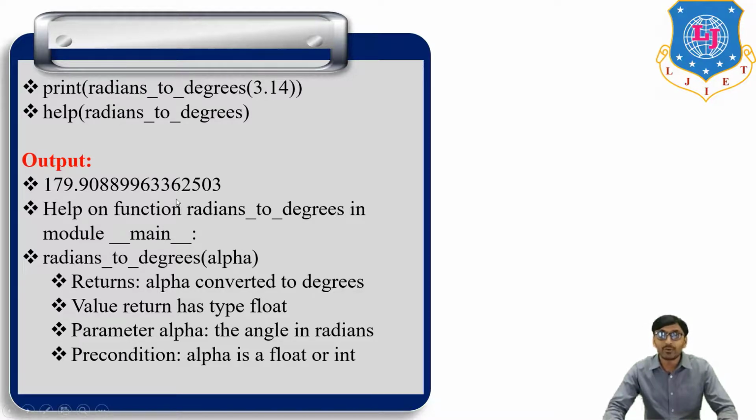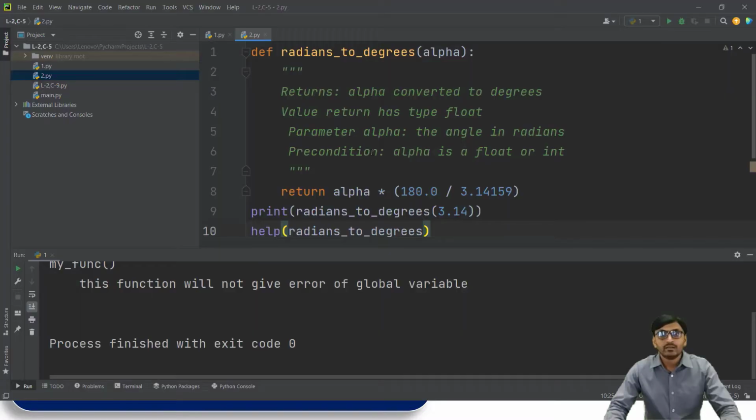Now we run this same program in PyCharm. Same function, def radian_to_degree with alpha. We know that def is a keyword, radian_to_degree is the function name, and alpha is the formal argument. Now this is the docstring; a docstring is present between triple single quotes or triple double quotes.